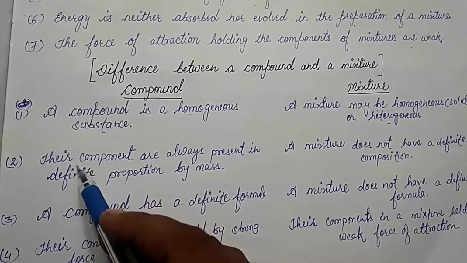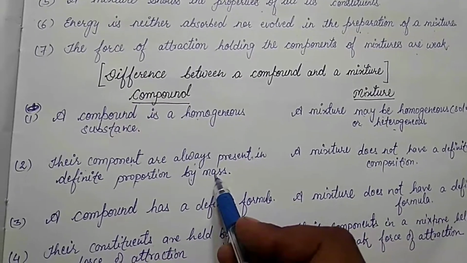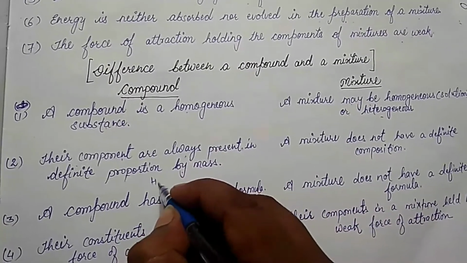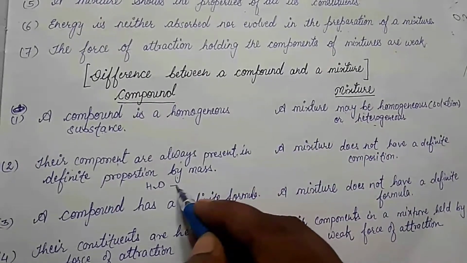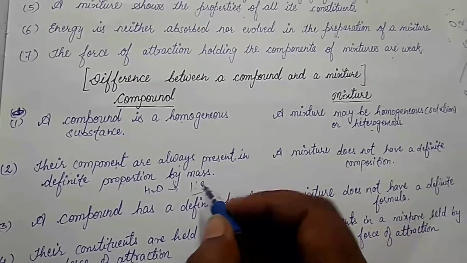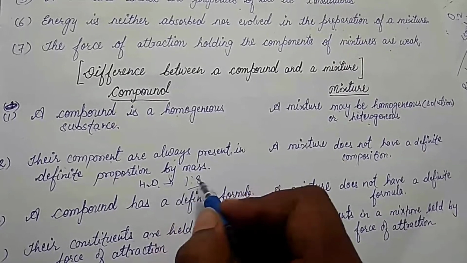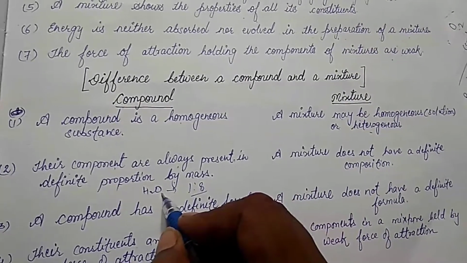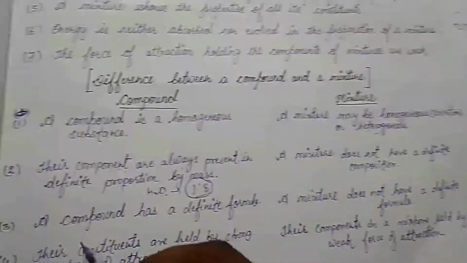Second, their components are always present in a definite proportion by mass. See children, for example, water is always found in a definite proportion by mass, means it is always found in the ratio of 1:8, means 1 part of hydrogen and 8 parts of oxygen. Whatever the source, means wherever we get the water, it is always combined in a fixed ratio by mass.